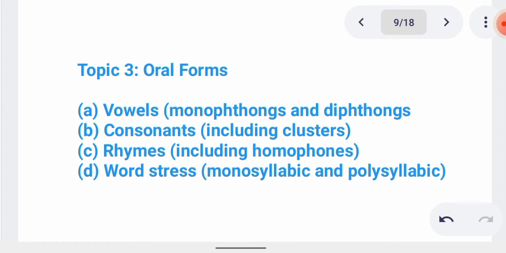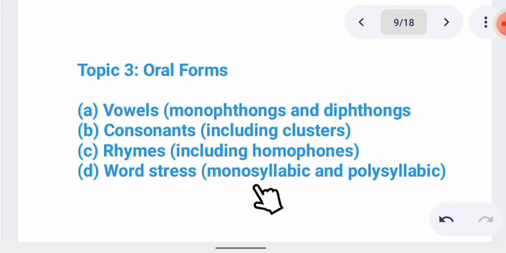Then the final topic, topic number 3, is oral forms. In oral forms, you'll be studying vowels. I know vowels are divided into monophthongs and diphthongs. Then you'll be studying consonants, which include consonant clusters. Then rhymes, which include homophones. And the final one is word stress. We have different types of word stress: emphatic stress, monosyllabic, polysyllabic, disyllabic, and so many of them, in which you need the ability to find the stress on any particular word.